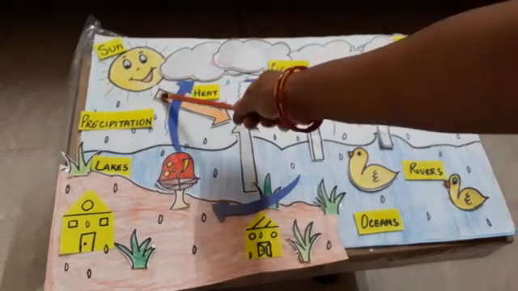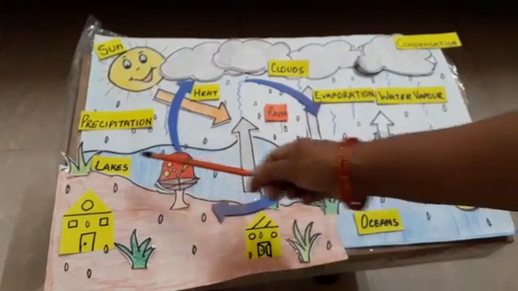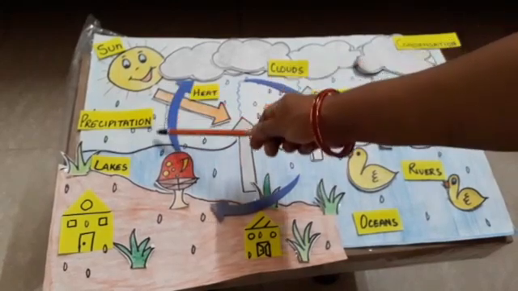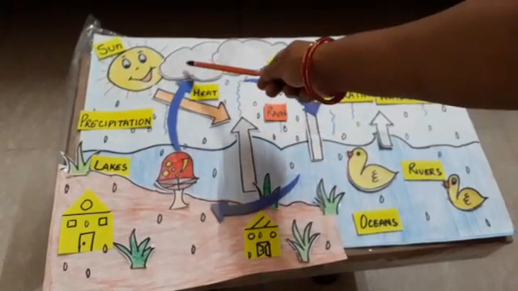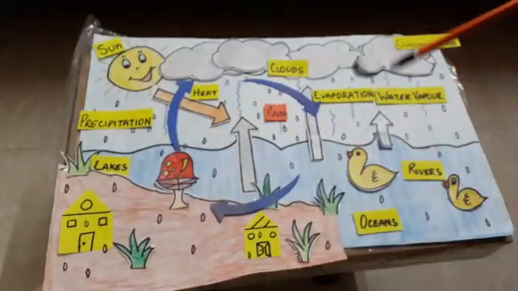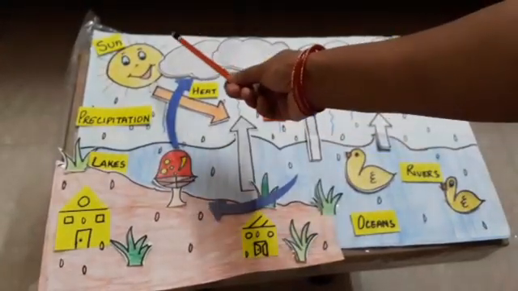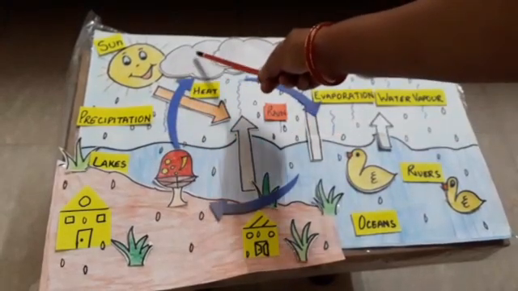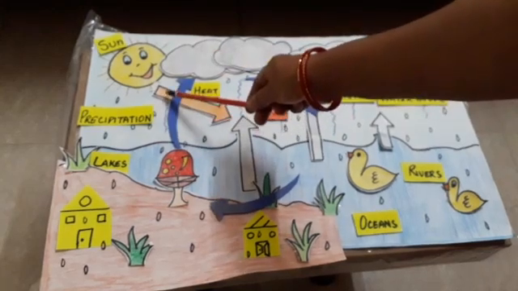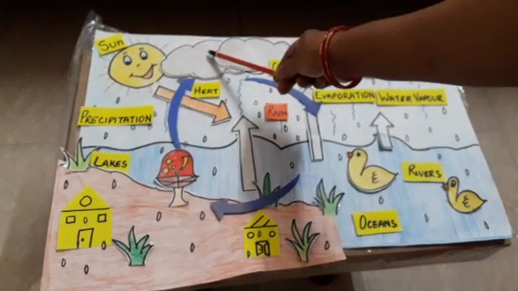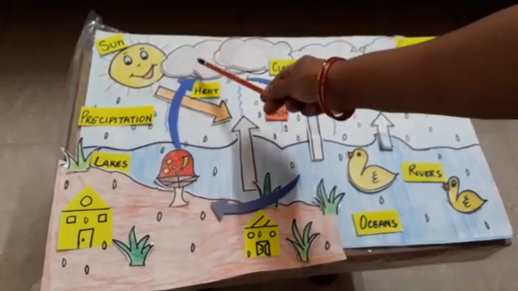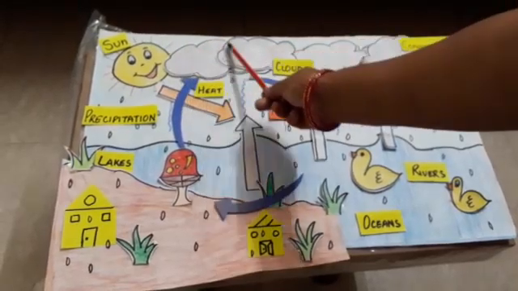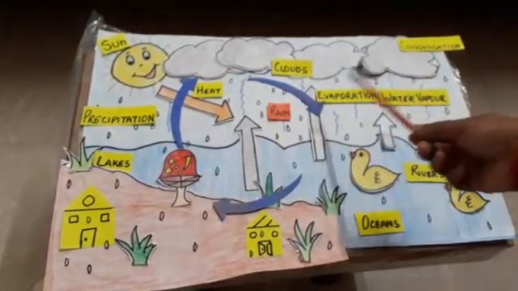See, I told you that sun heats the water and the water of the lakes, oceans and rivers evaporates and goes up in the sky as water vapor, right? The sky up is cold. When this water evaporates up in the sky, it goes up as steam. But since the sky is cold, it turns again into water droplets. I showed you in the experiment also. And these water droplets form big clouds, okay?